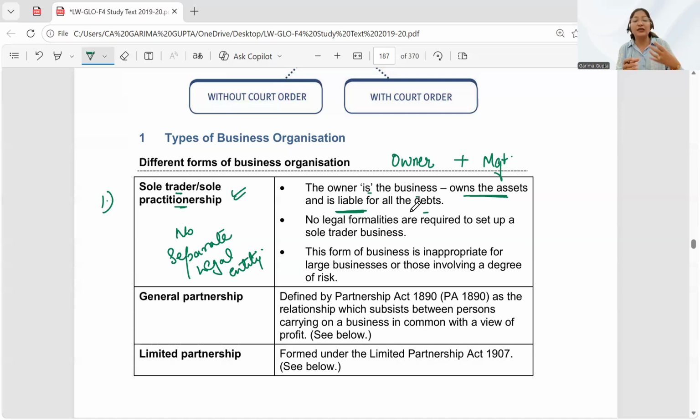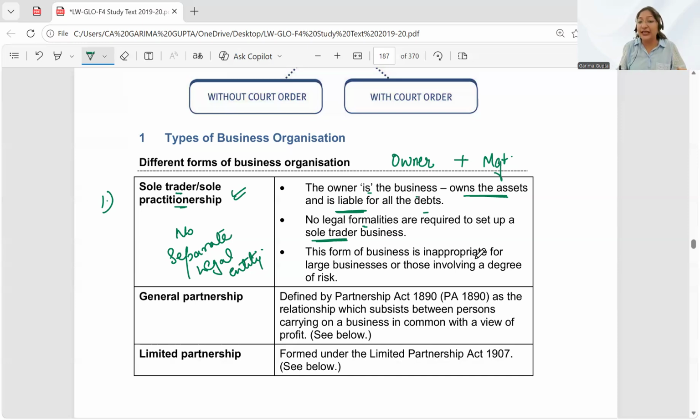If I want to start a business and I don't want to get into many legal formalities, I can start my own sole tradership. In that case, whatever the assets are, they are mine. Whatever the liabilities are, those are also mine. There are no legal formalities required to set up a sole trader business. That's why we call it the simplest form.